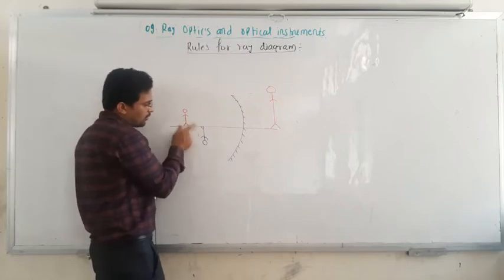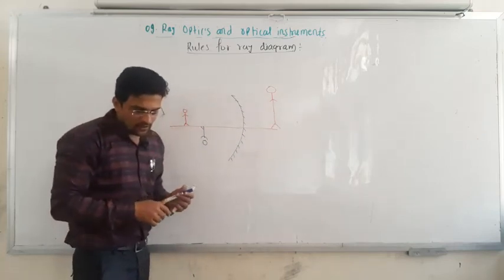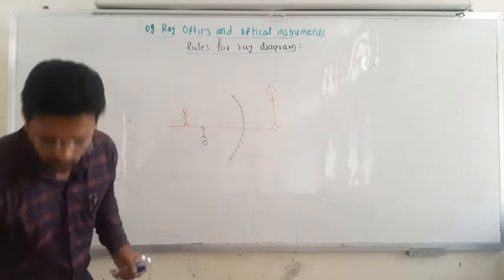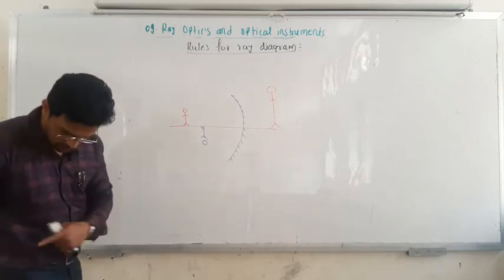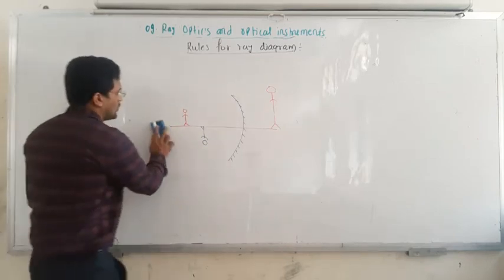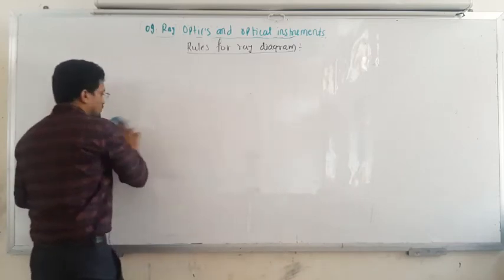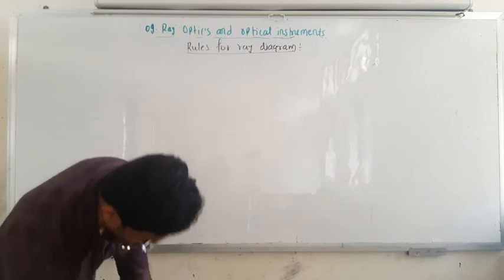Why is the image formed here only? That can be estimated by using ray diagrams.